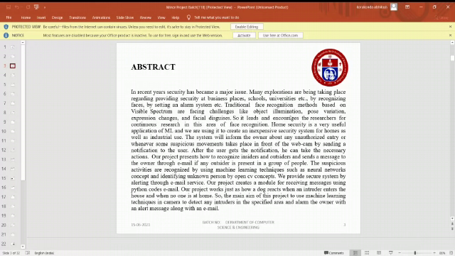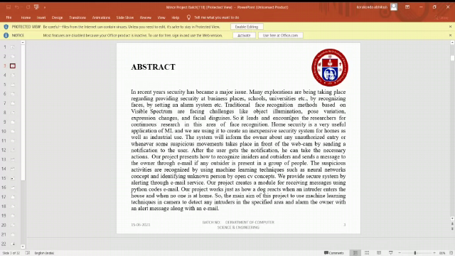Home security is a very useful application for machine learning, and we are using it to create an inexpensive security system for home as well as industrial use. The system will inform the owner about any unauthorized entry or whenever some suspicious movement takes place in front of the webcam by sending a notification to the user. After the user gets the notification, he can take the necessary action on the message.